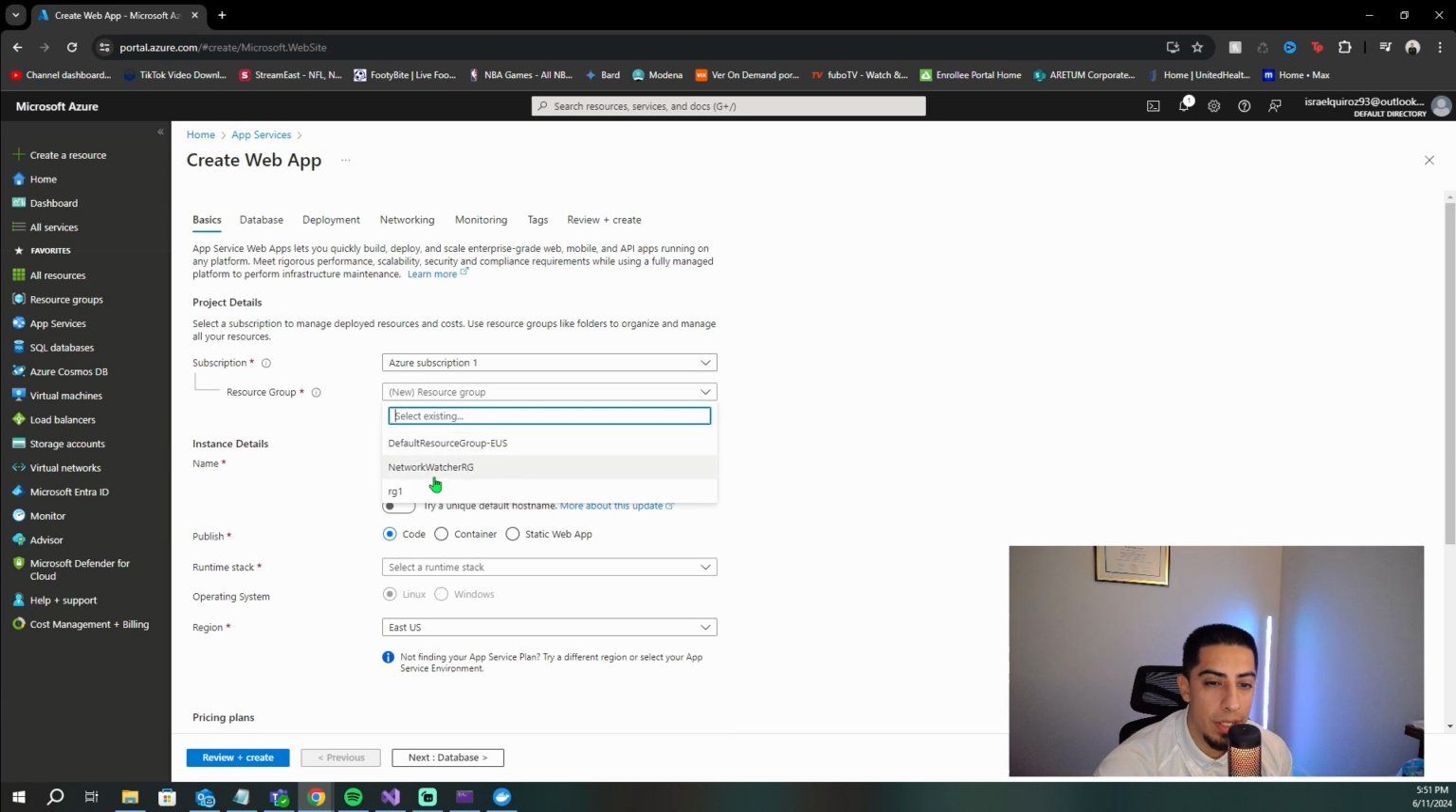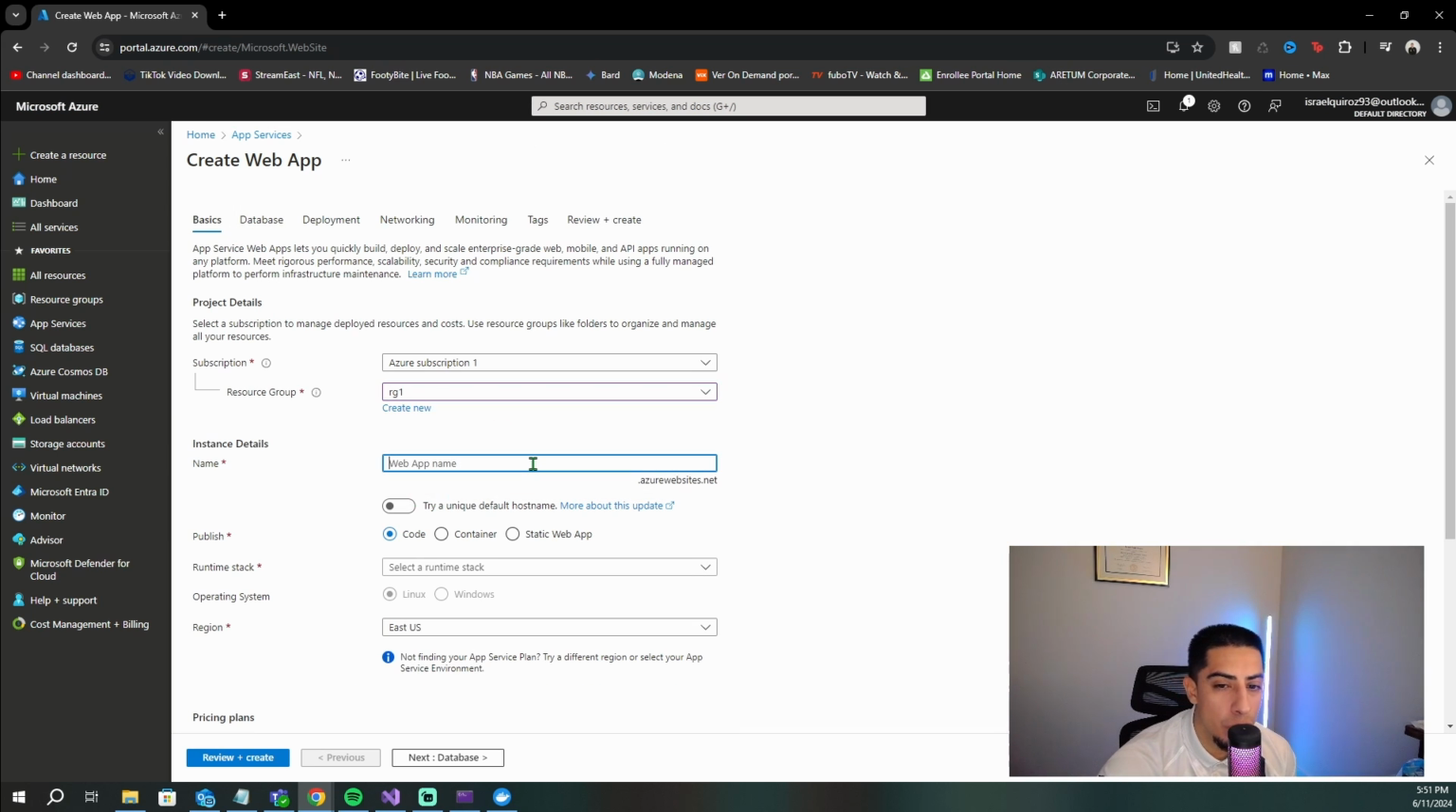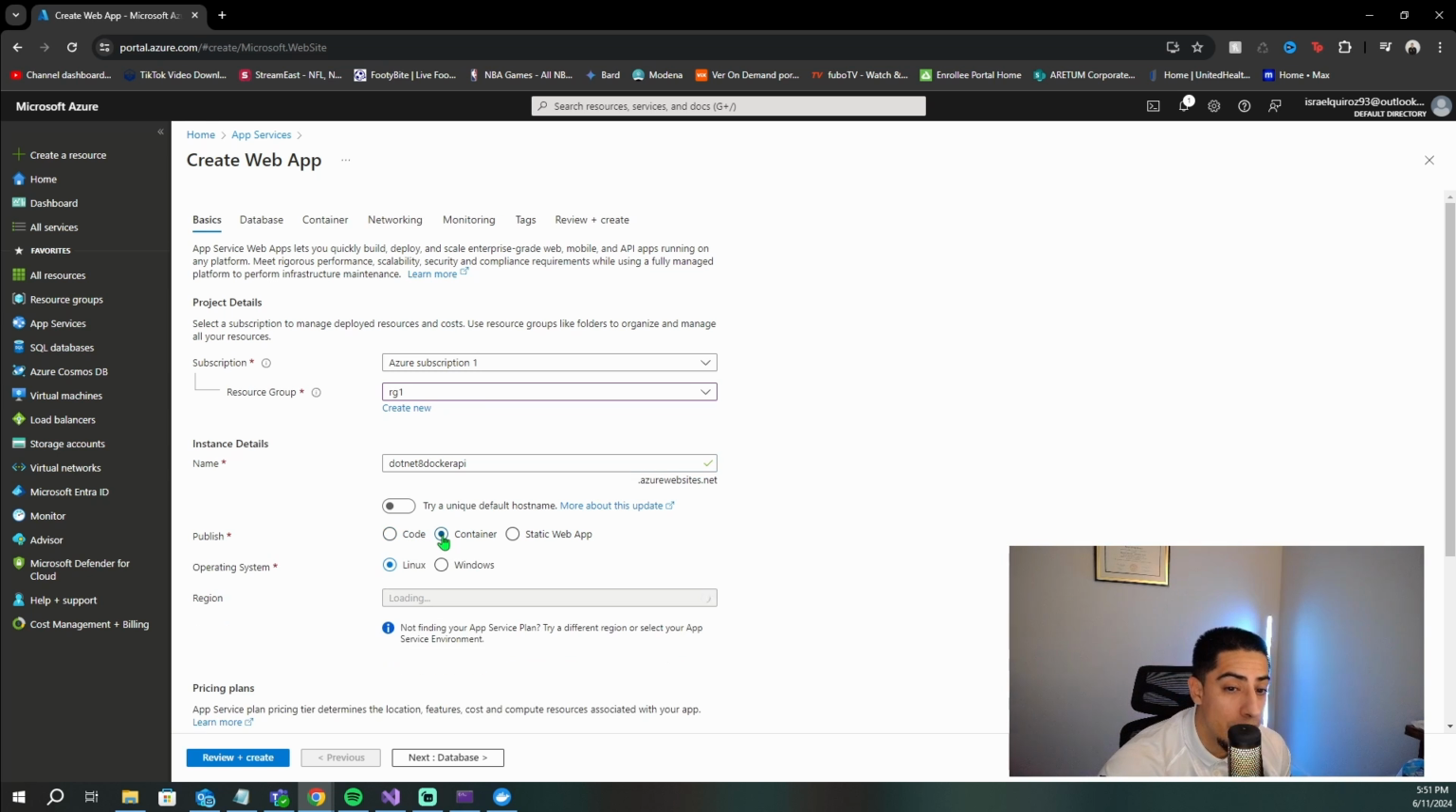And now I'm just going to do the same resource group. Let us just do .NET 8 Docker API. And then right here, instead of usually using code, whenever we're doing just a regular project, we're actually going to do container. And then since we did Windows as well, we select this. And then what we're going to need to do is go next.